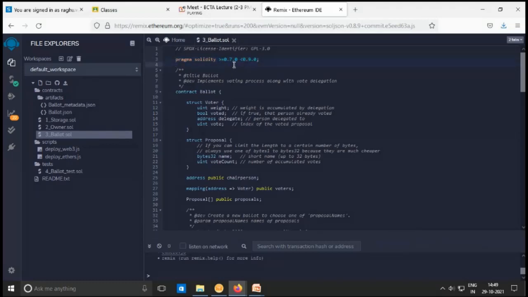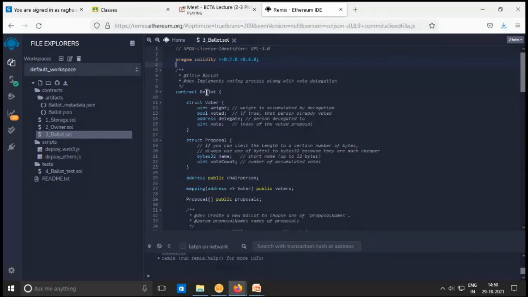This is also the way you can write it. For example, if I am using all features from 0.7.0 up to the latest, you can mention solidity greater than or equal to 0.7.0. Like this, you can modify the pragma depending upon the version-related functions that you are using.